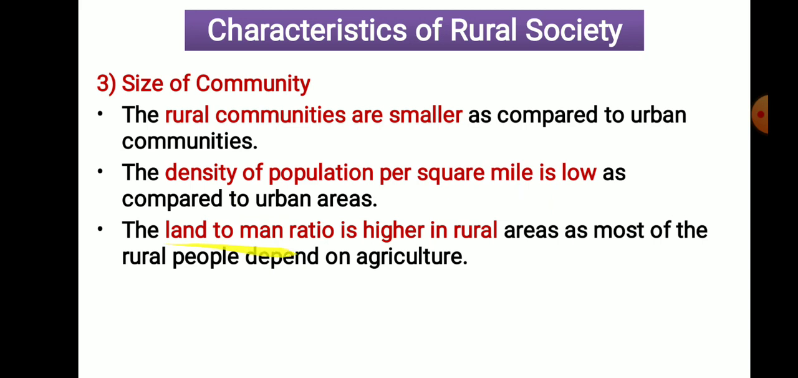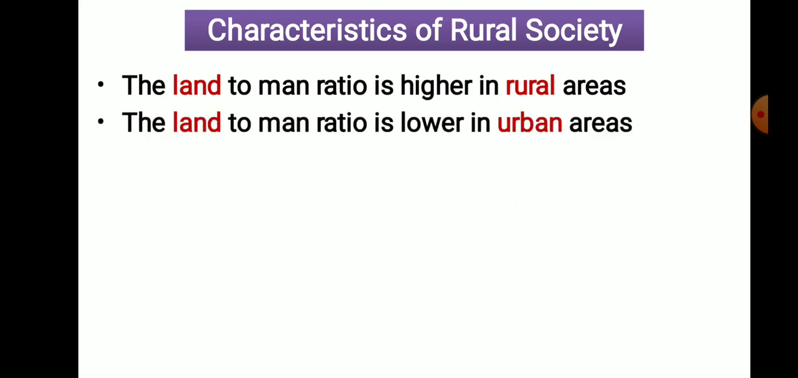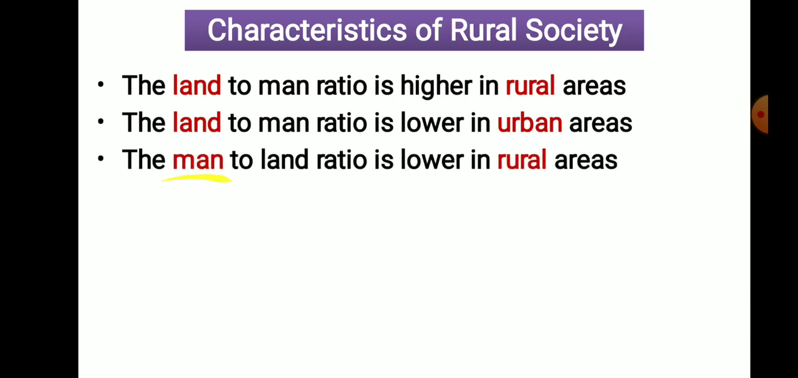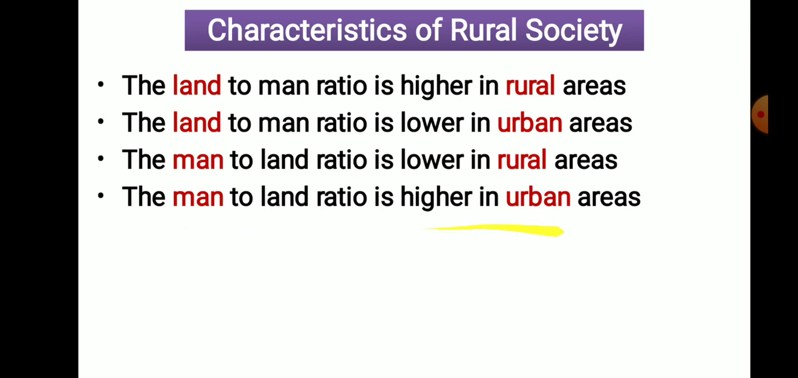Now regarding these statements, four statements are going to be asked in objectives. One, land to man ratio is higher in rural area. Second, land to man ratio is low in urban area. Man to land ratio is lower in rural area, and man to land ratio is higher in urban area. Now here we can see all four statements are going to be asked in an exam, in fill in the blanks, and it will make a confusion among yourselves.